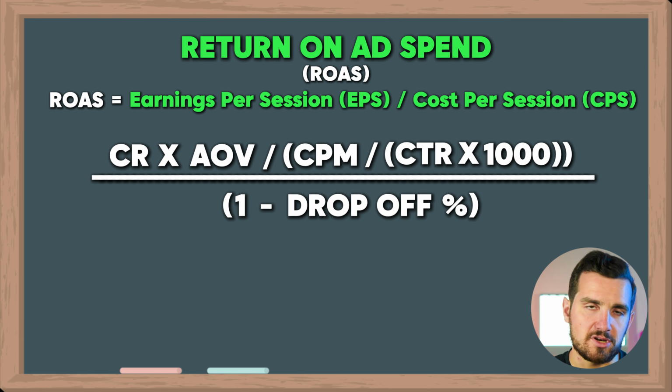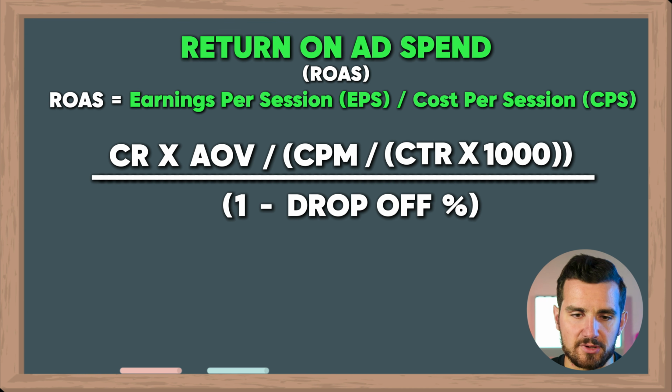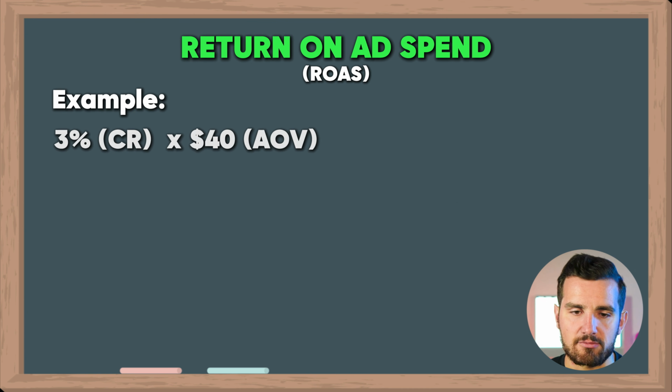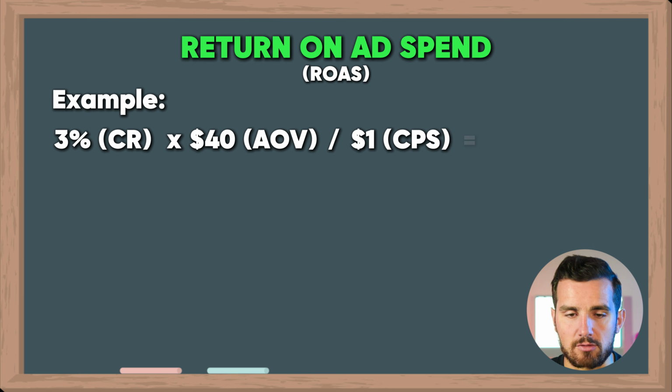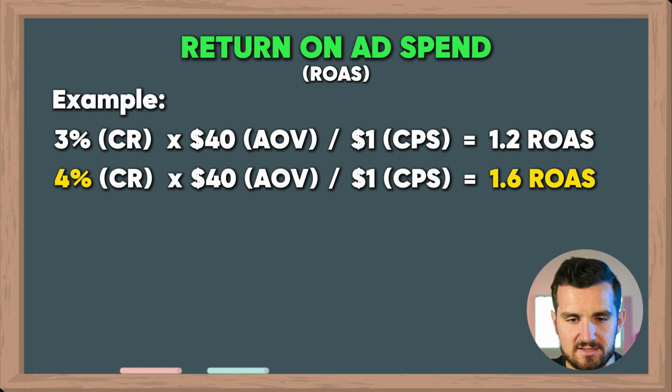Now, why are we doing that? Why are we breaking it down to this kind of level? Let's look at some simple examples. Say we have a 3% conversion rate, a $40 average order value, and a $1 cost per session. That would give us a ROAS of 1.2. But then say we increase the conversion rate by 1%, or 33% relatively, that would increase the ROAS to 1.6, which is interesting.